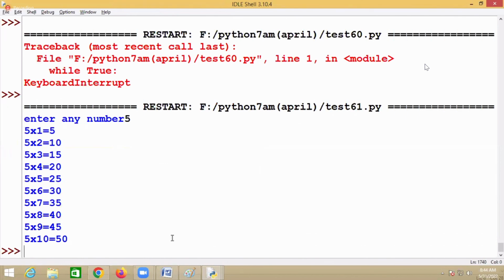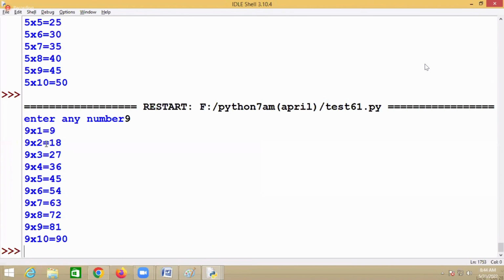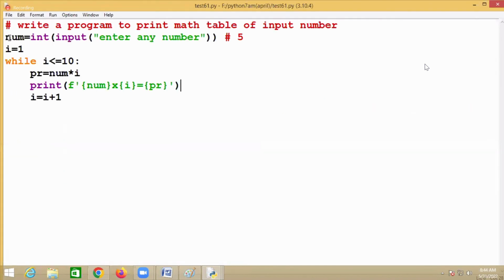Now once you run this, 5 is multiplied how many times? 10 times. I try to execute number 9 and it is multiplied how many times? 10 times. So you are reading a number and multiplying it 10 times. That is nothing but printing one table, right? Yes. You are multiplying from 1 onwards.